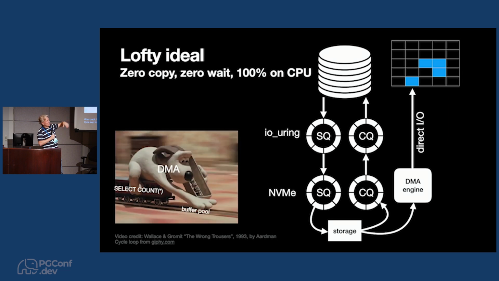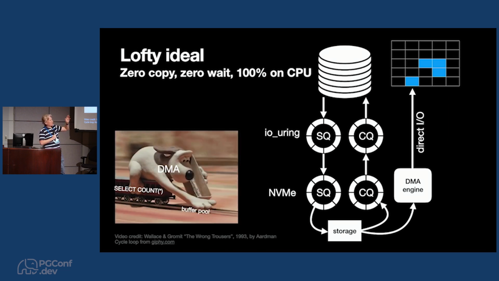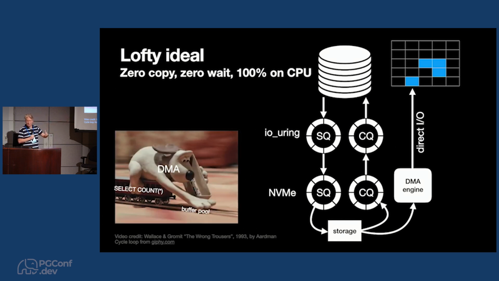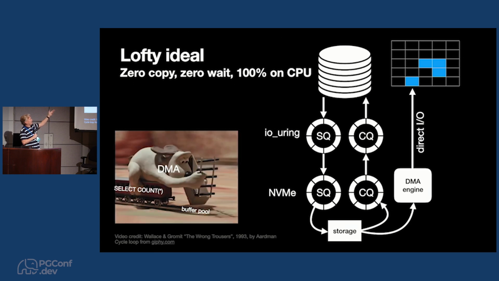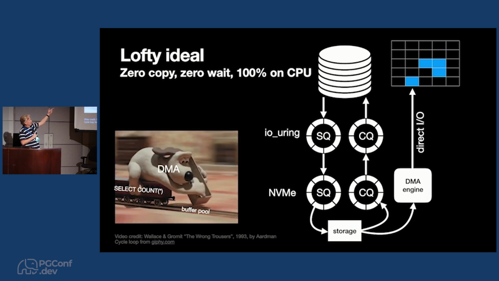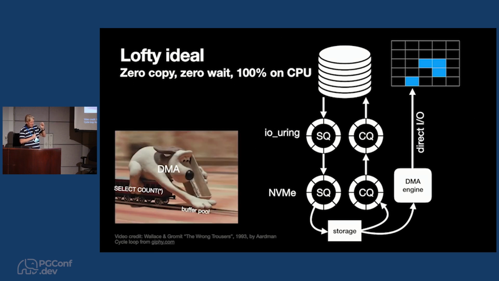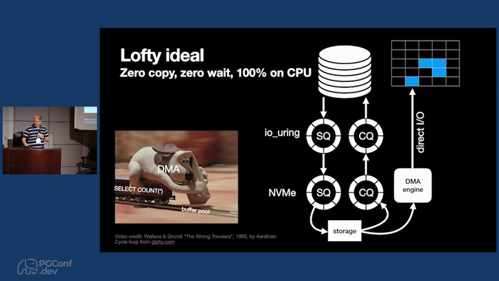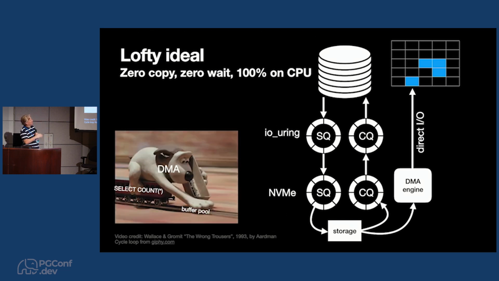So you get data streamed into the buffer pool at exactly the right speed, so that the query execution never has to wait for I/O. That's the ideal form of where we're going here. And you can see this is Gromit here on a train, representing the fact that it's getting data streamed in exactly in front of it, exactly at the right pace. Whether we can achieve exactly this level of perfection is another question.